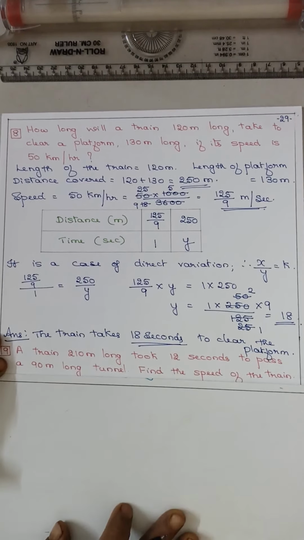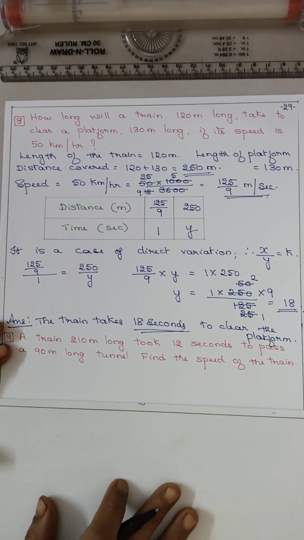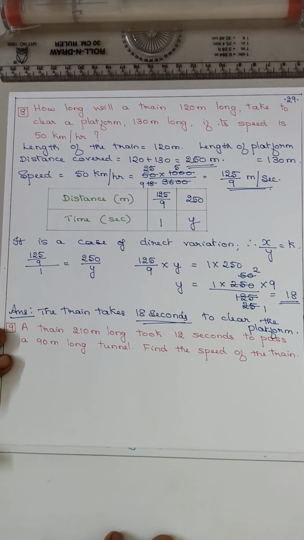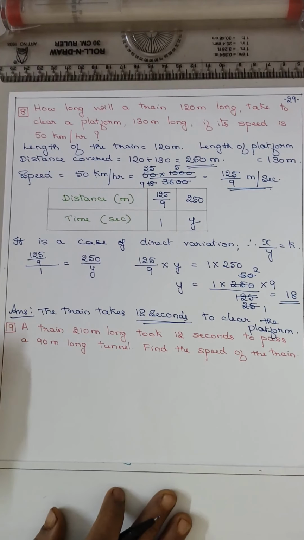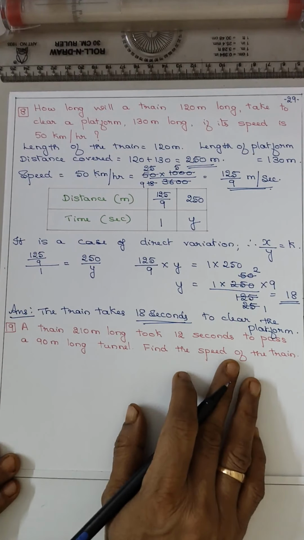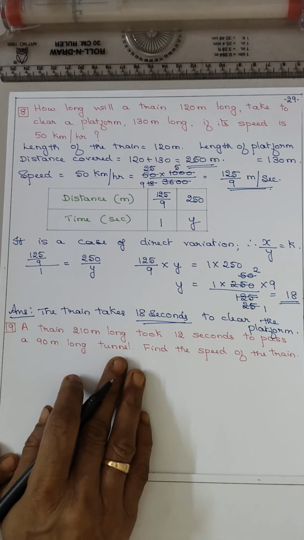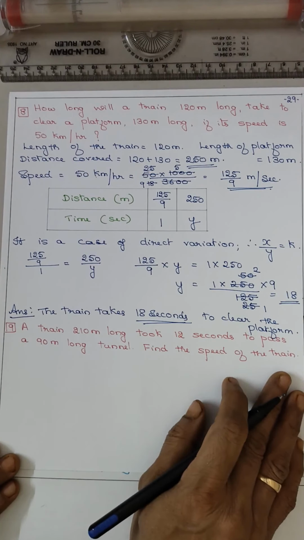Is it okay? So it's a mixture, isn't it? Worksheet 3, you have got all type of sums. Now coming to the 9th sum. A train 210 meter long took 12 seconds to pass a 90 meter long tunnel. Find the speed of the train.